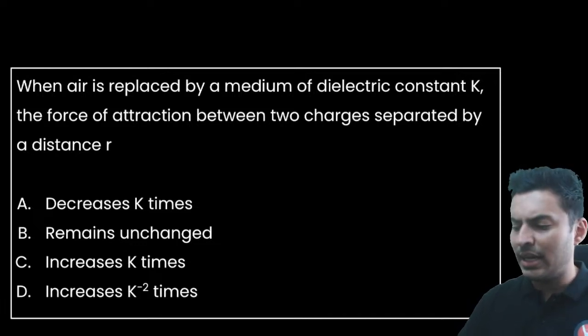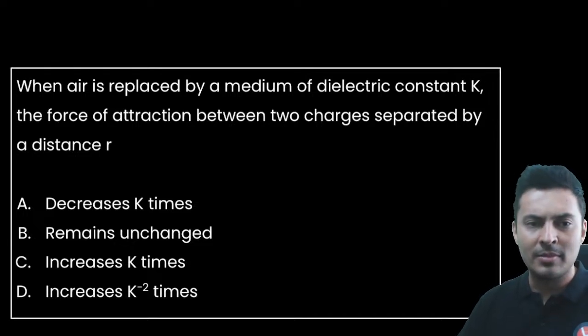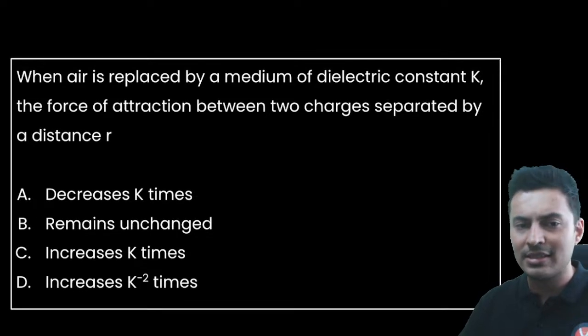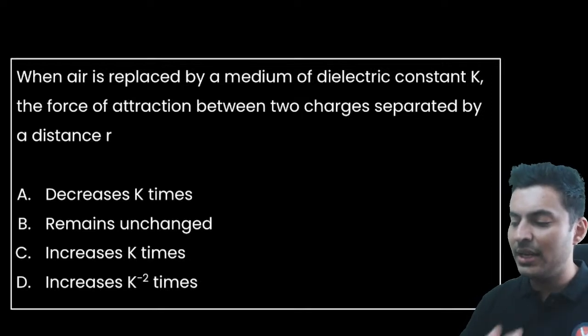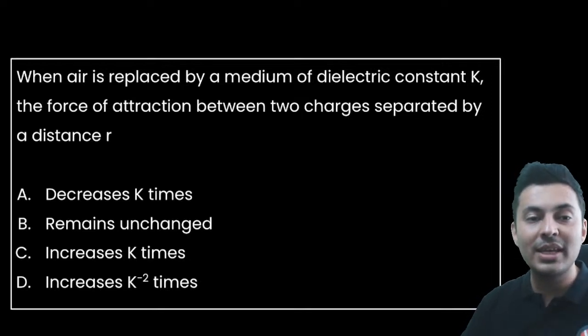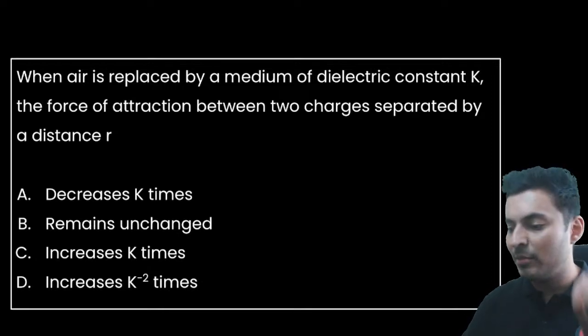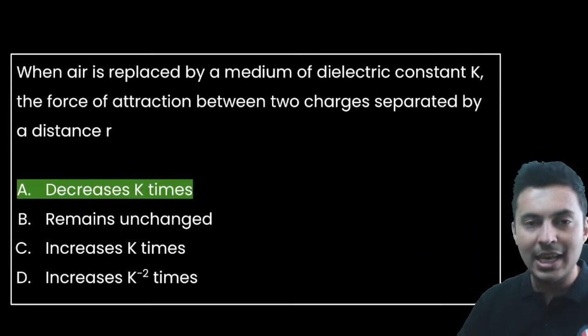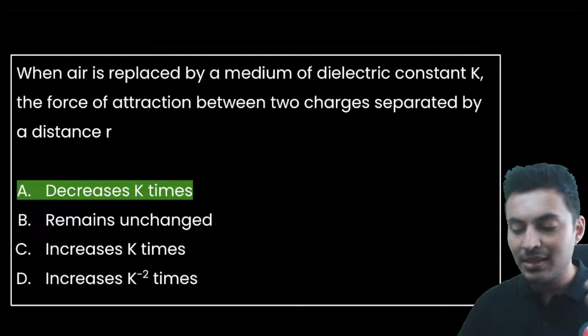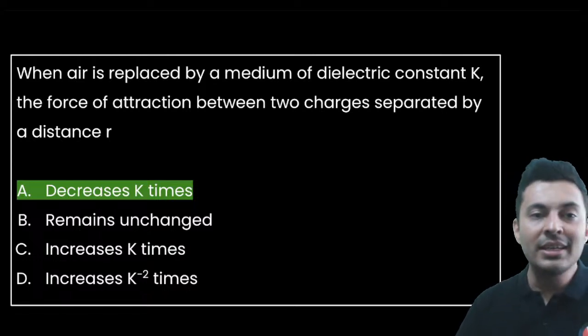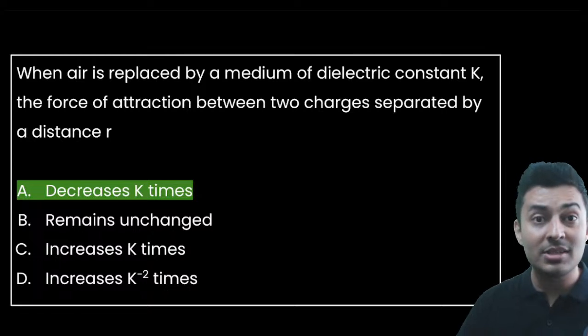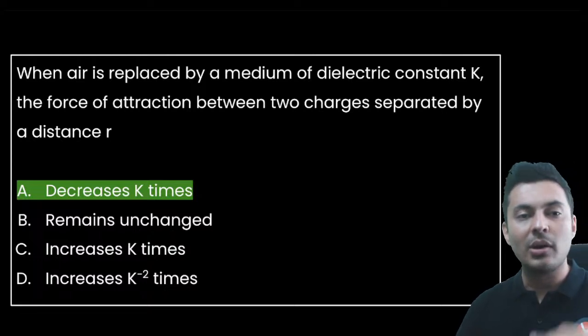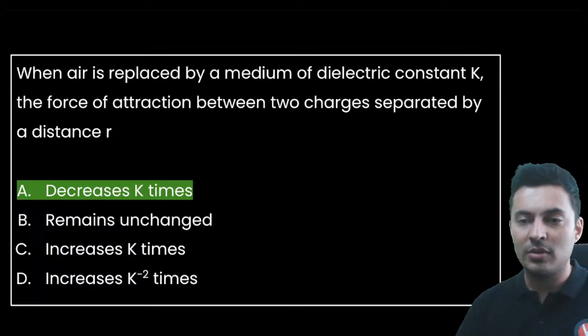When air is replaced by a medium of dielectric constant K, the force of attraction between the two charges separated at a distance R: decreases K times, remains unchanged, increases K times, or increases K raised to minus 2 times. What do you think it is? When air is replaced by a medium, what happens to the force? It becomes weak, because the field becomes weak. How many times does it become weak? It becomes weak K times, so it decreases K number of times. So hence, the answer is option A. It's not C. It does not increase. The capacitance increases K times. But the field and force all decrease K number of times.